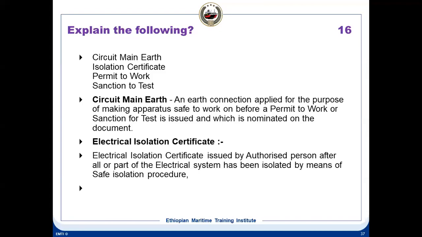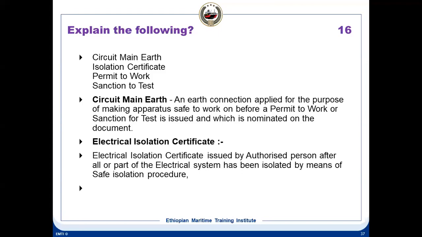This one is: explain the following: circuit main earth, isolation certificate, permit to work, sanction to test. See, circuit main earth means an earth connection is applied for the purpose of making apparatus safe to work on before a permit to work or a sanction to test is issued, which is nominated on the document.